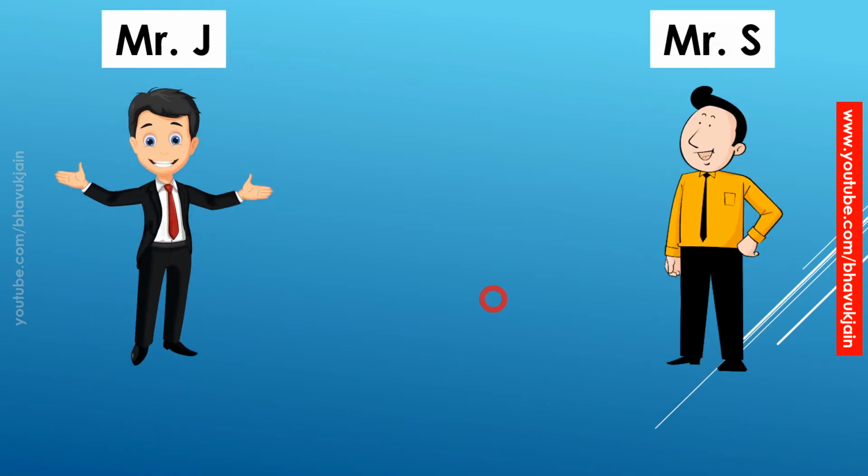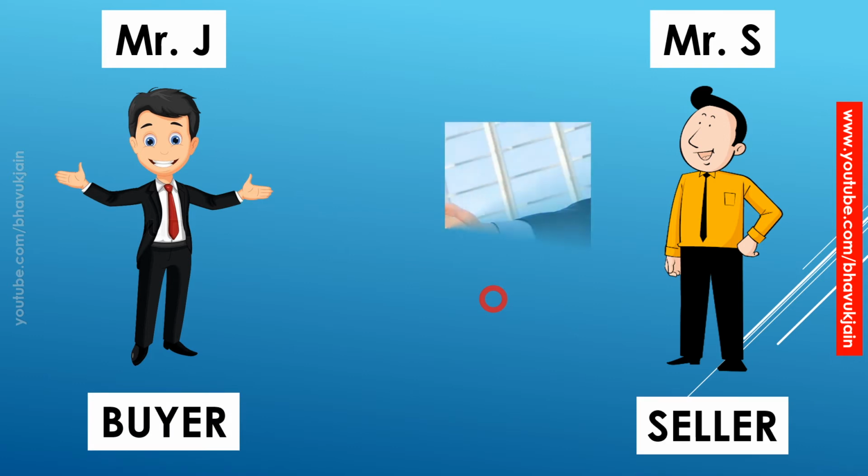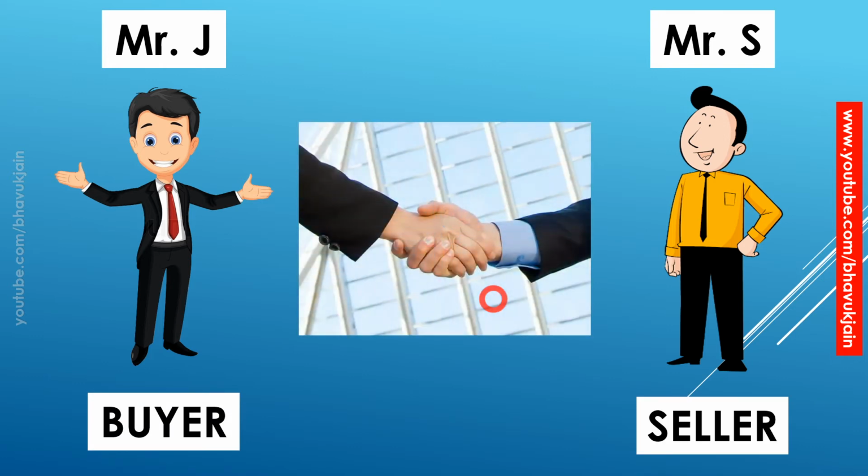So an example here: Mr. J and Mr. S, two persons. Mr. J is a buyer, Mr. S is a seller. They want to strike a deal. Mr. J obviously wants to buy a share and Mr. S wants to sell a share. They do not know each other.